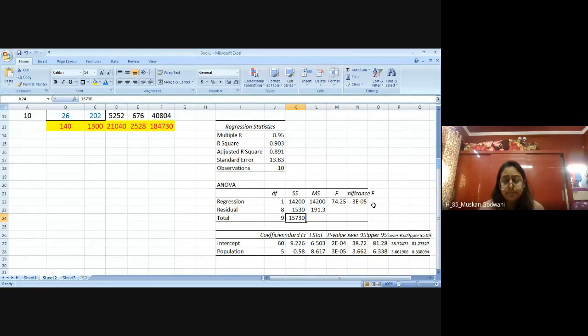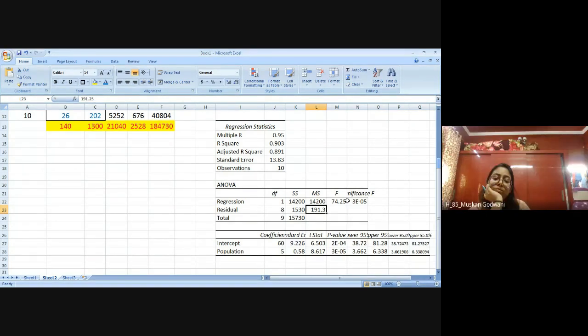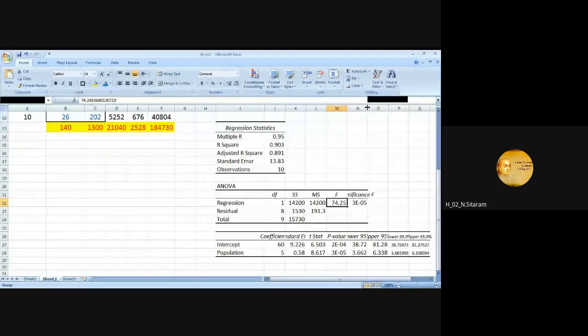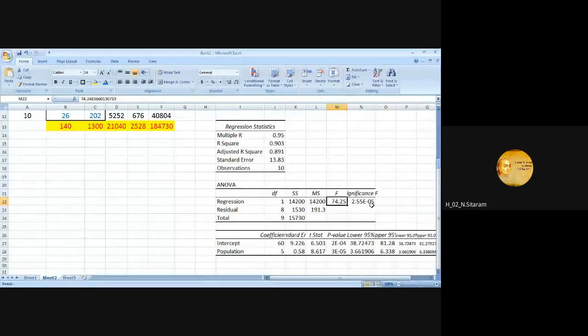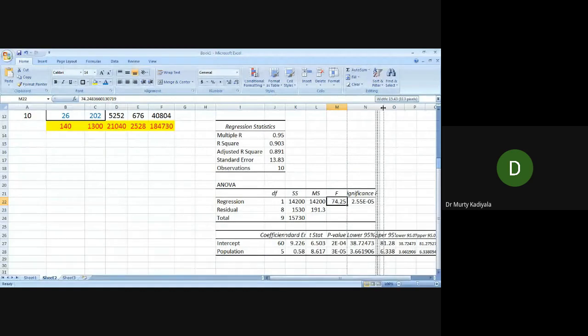What is the F value? 74.25, without manually calculating. Anyhow, this is the F value. The P value is very, very small.